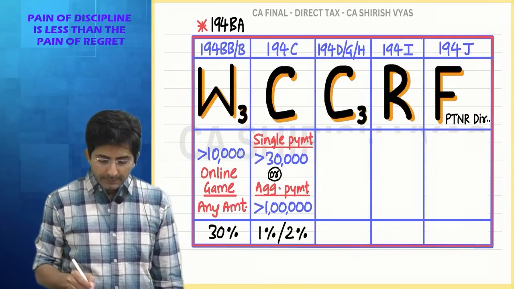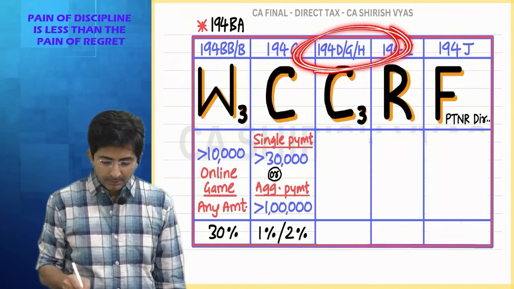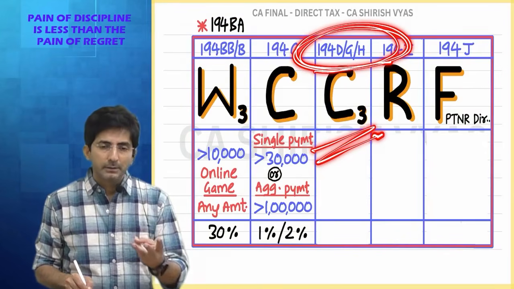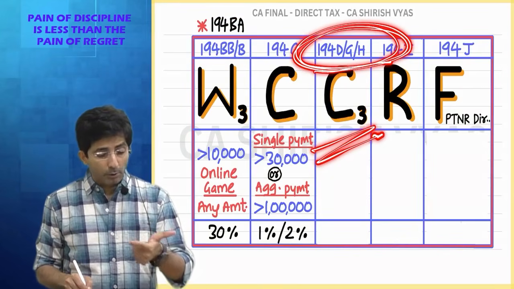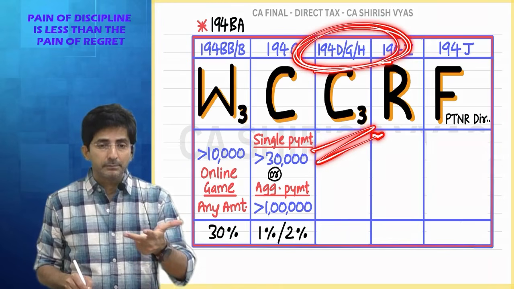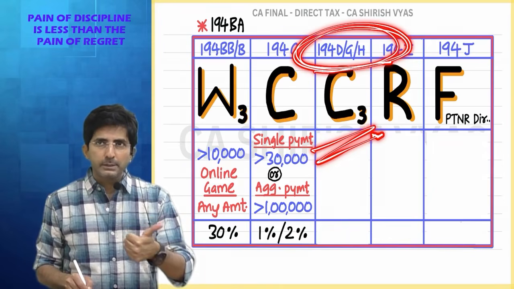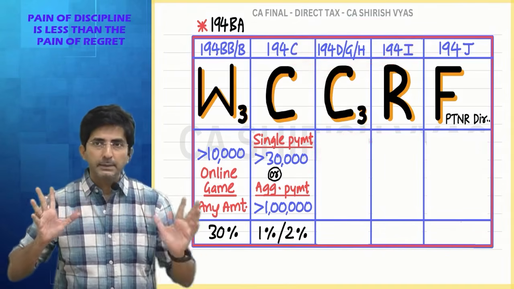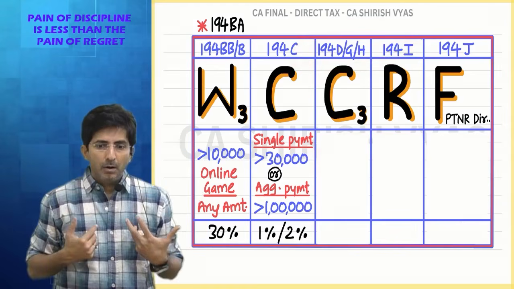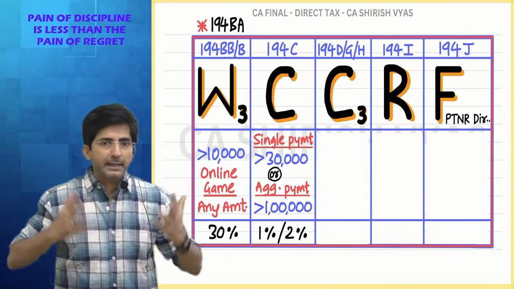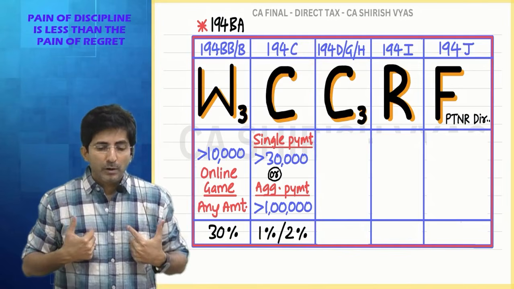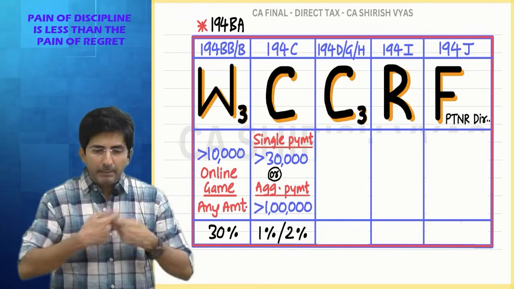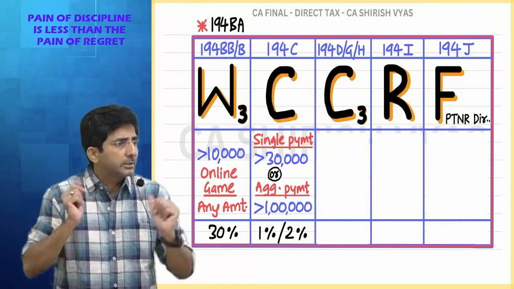Okay. Then see 194D, G, H. All are commission. But you know why different sections? Because there are 3 types of commission. Insurance commission, lottery commission, other commission. Repeat. Insurance commission, lottery commission, other commission. One by one. Insurance commission means, imagine I am LIC or ICICI Prudential, Tata AIG, MetLife Insurance. So I get my business through my agents. When agents get me business, I pay them commission. So that is insurance commission.